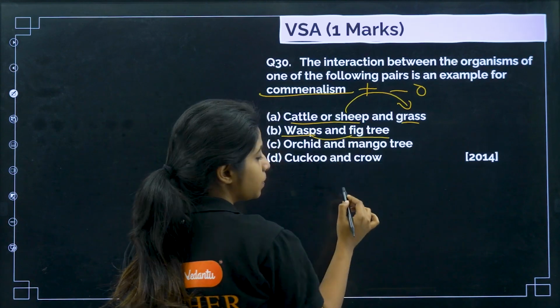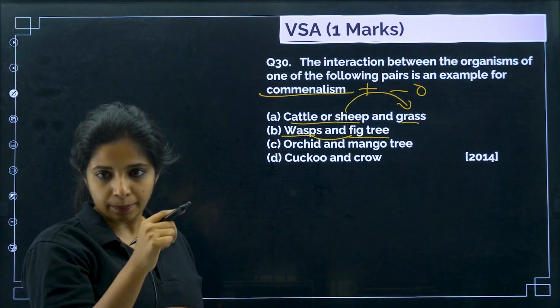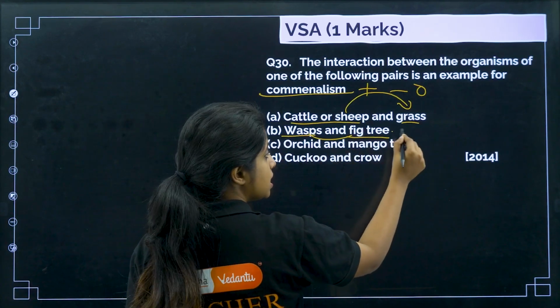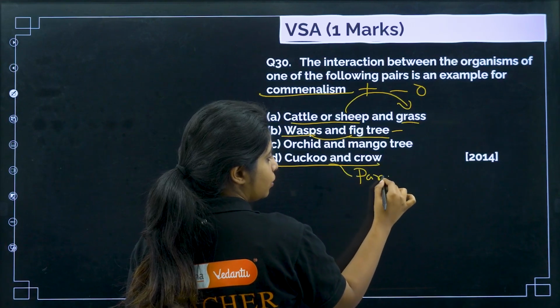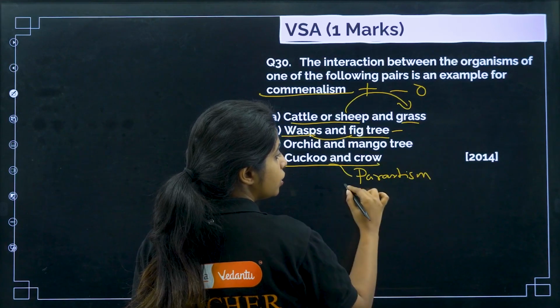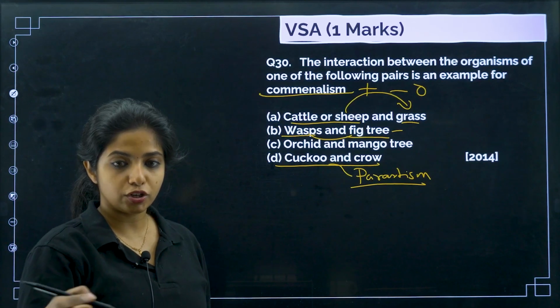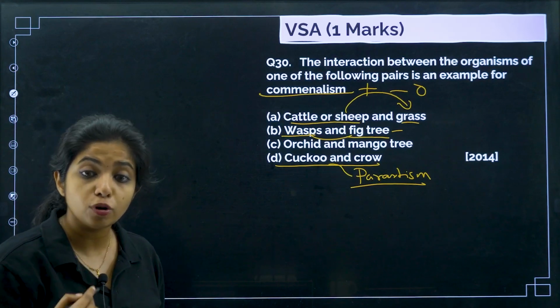Over here, the wasp lays its egg inside the fig tree ovary, whereas the fig tree is waiting for pollination to happen. Basically over there, both of them are benefited. I'll say it's mutualism. What about cuckoo and crow? They are again showing parasitism. I told you, cuckoo is going to act like this is the egg of the crow itself, and it's going to take all the nourishment from the crow's side. So this is parasitism, and this is known as brood parasitism.